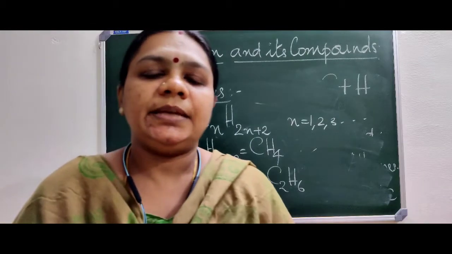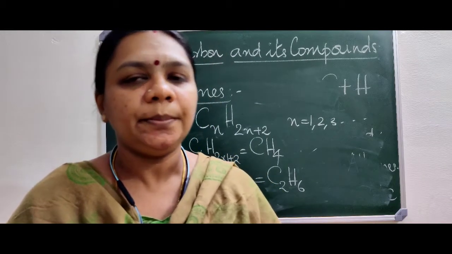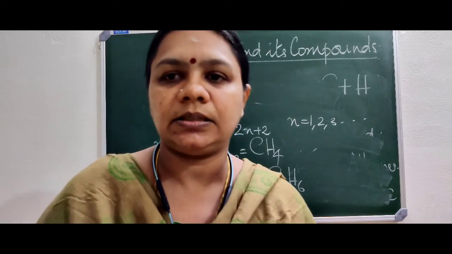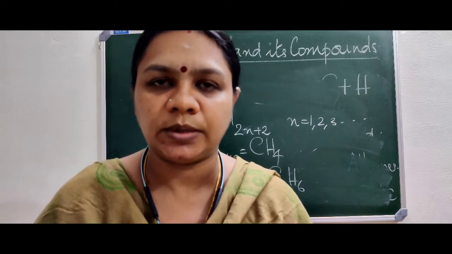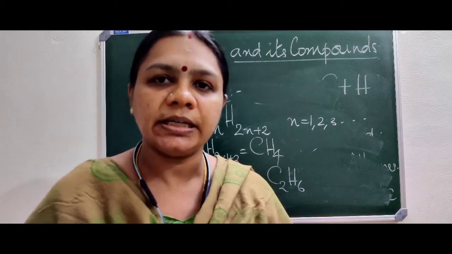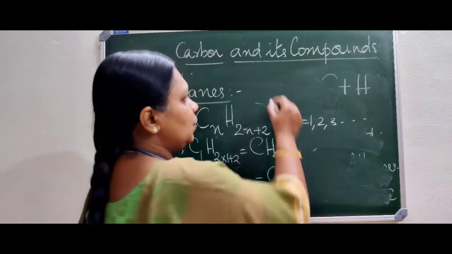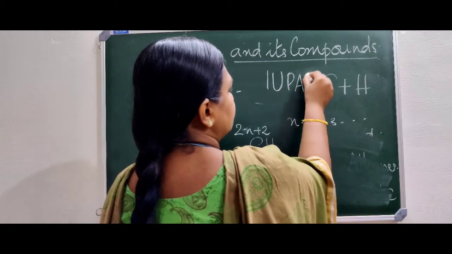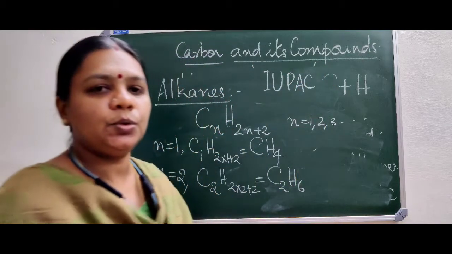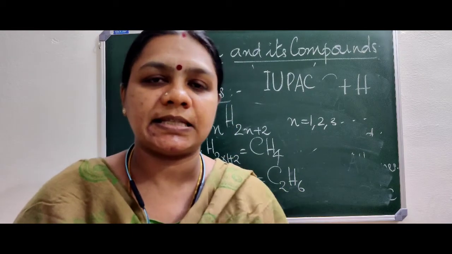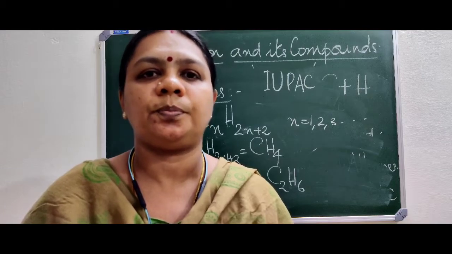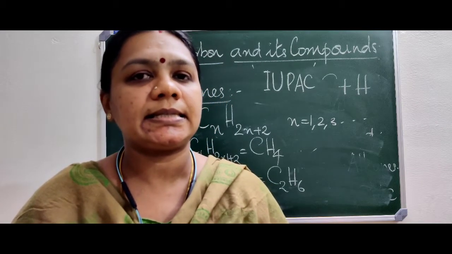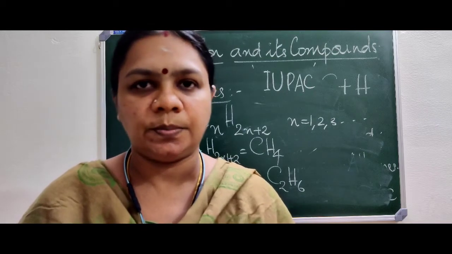Now, how to name such alkanes? Naming of carbon compounds, we say these are organic compounds. Why organic? Because it is related to life, organisms related to life. So the organic compounds are usually named using the IUPAC system. IUPAC stands for International Union of Pure and Applied Chemistry. I repeat, International Union of Pure and Applied Chemistry suggests names to hydrocarbons or organic compounds.